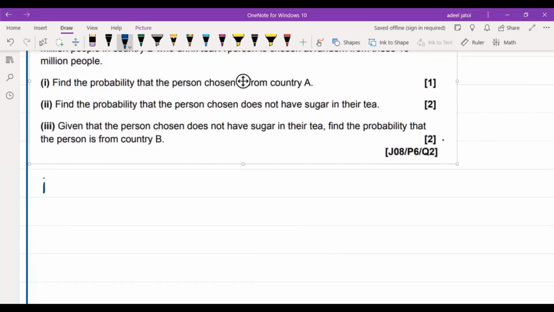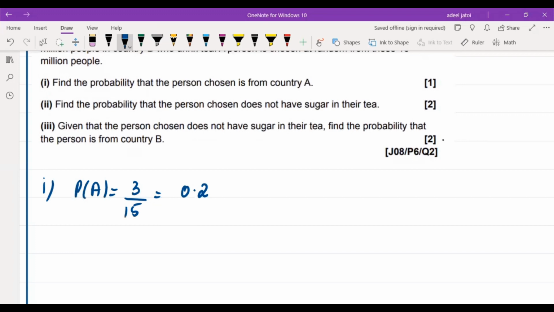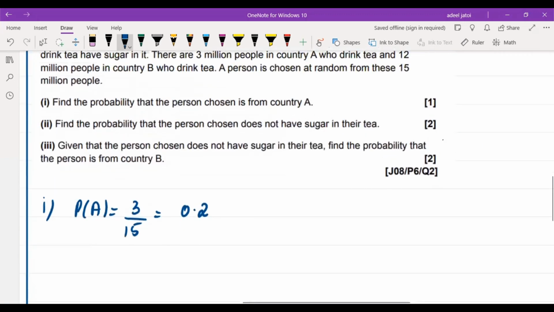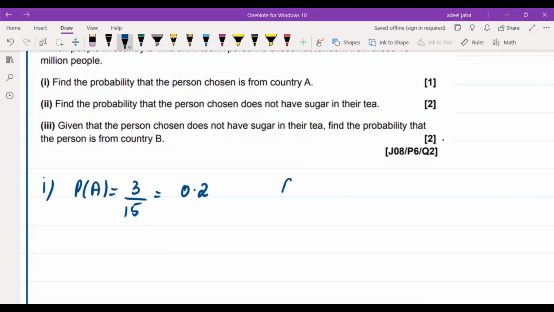So if I want someone from country A, the probability of country A should be 3 upon 15 million. So the probability will be 0.2, because obviously if you want to choose a person from country A, it should be 3 upon the total persons, that is 15 million. Even if country B was asked, the probability would have been 12 upon 15, so the answer would be 0.8.